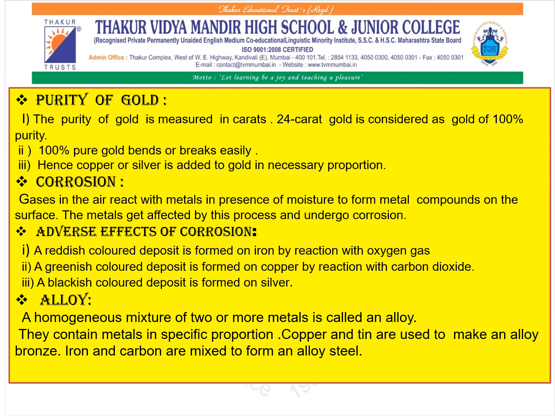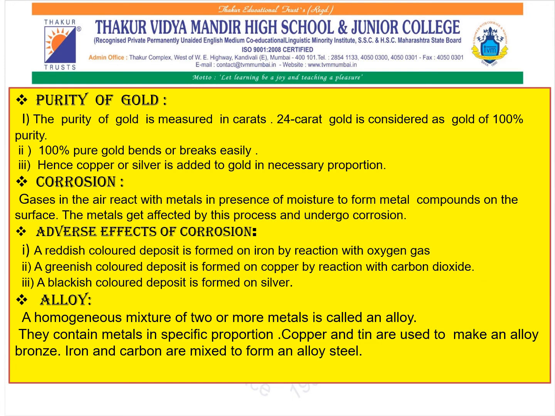Last, we are going to discuss alloys. A homogeneous mixture of two or more metals is called an alloy. And these alloys are made by mixing the constituent elements as per the requirement, and generally they contain the metals in specific proportion.